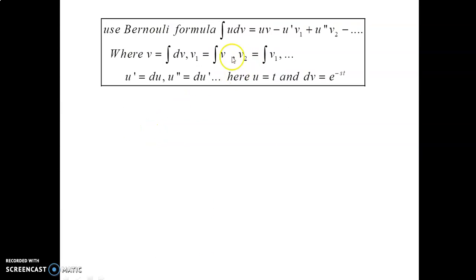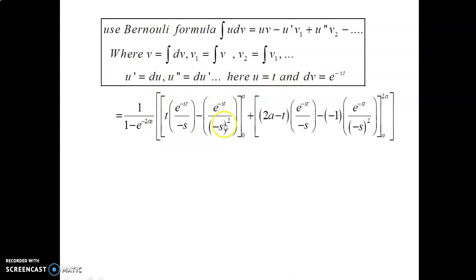This formula is used in lower classes, that is Bernoulli's formula: integral u dv equal to uv minus u dash into v1 plus u double dash into v2 minus etc., with alternating signs, where v equal to integral of dv, v1 is equal to integral of v, v2 is equal to integral of v1 etc. u dash is the differentiation of u, u double dash is the differentiation of u dash etc. Here u is equal to t and dv is equal to e power minus st.